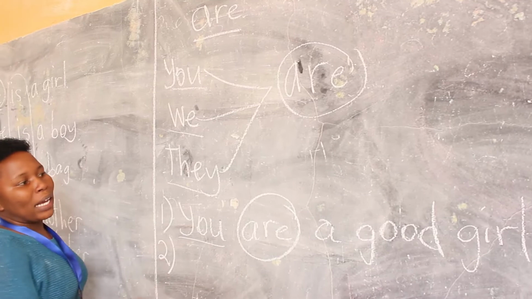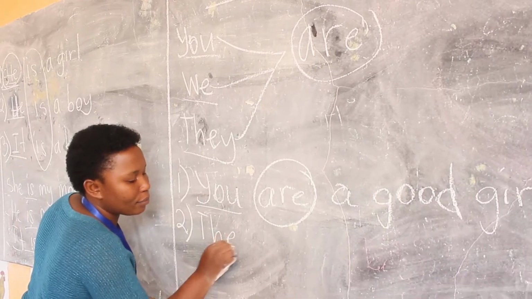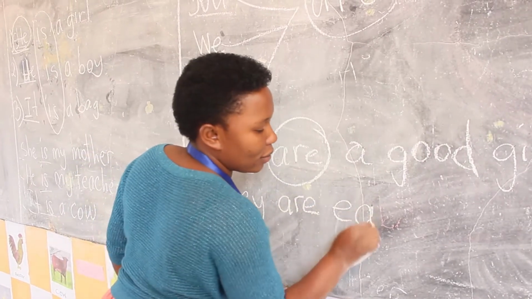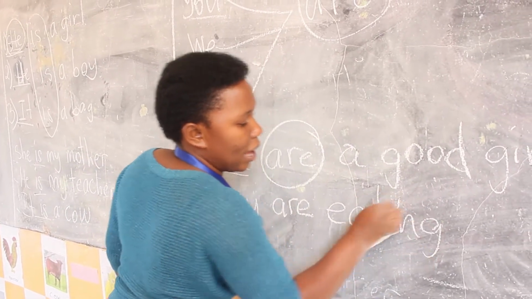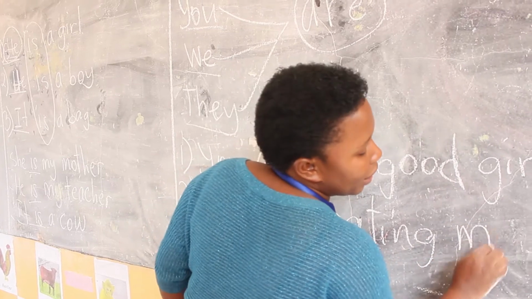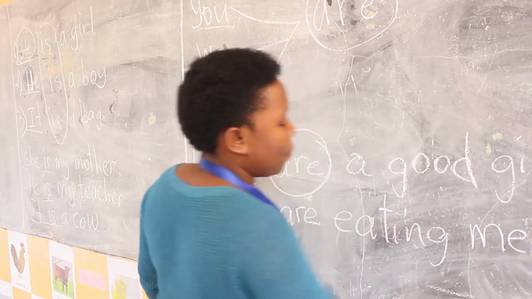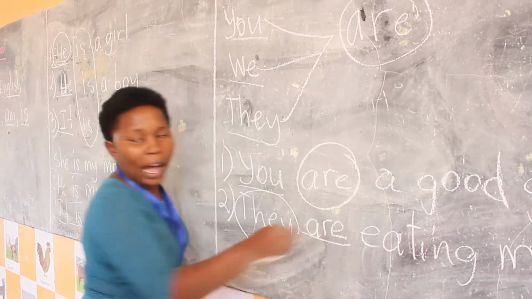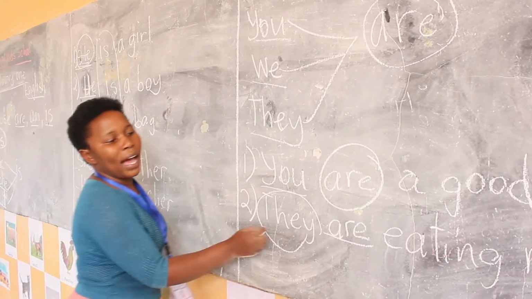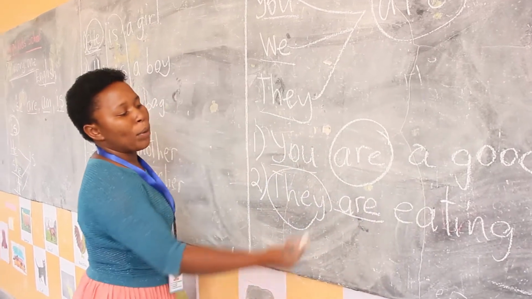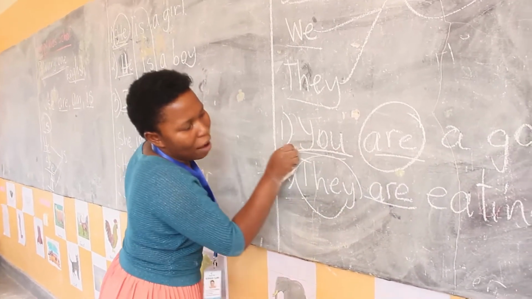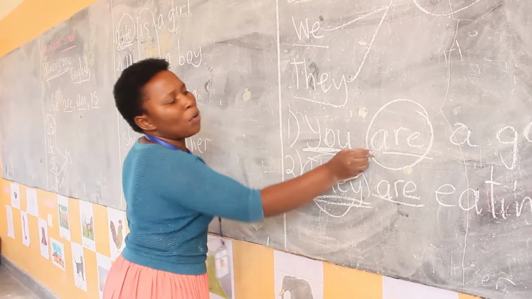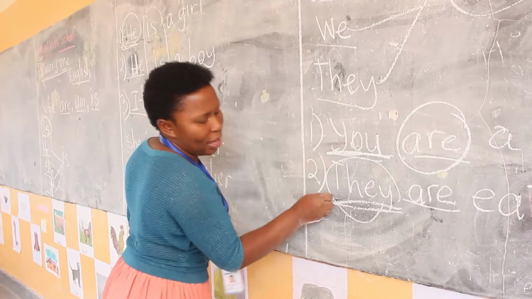Number two, we can say they are eating meat, like an example. This is the first example, okay? We have they, that's why we are putting are. All together. They are eating meat. We are putting are because we have you and they. We use are when we have you and they.